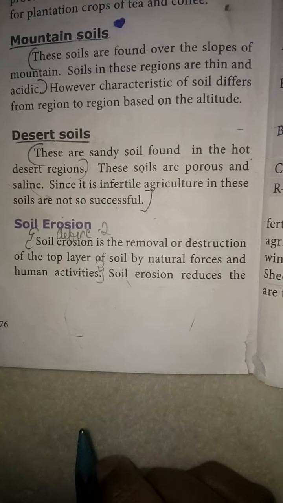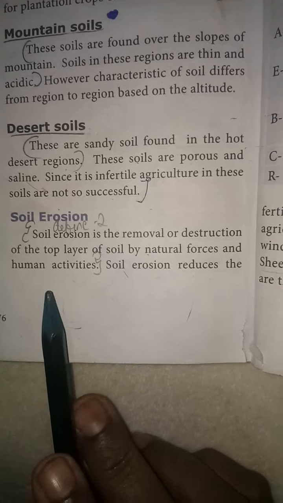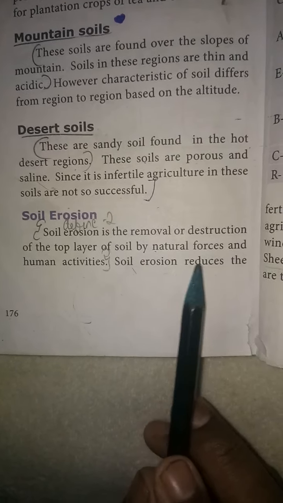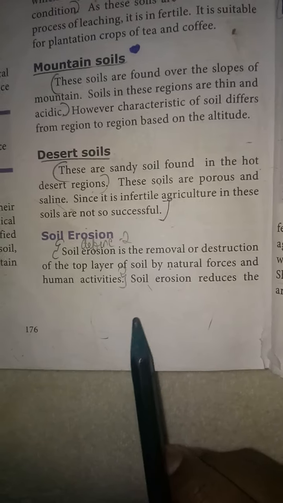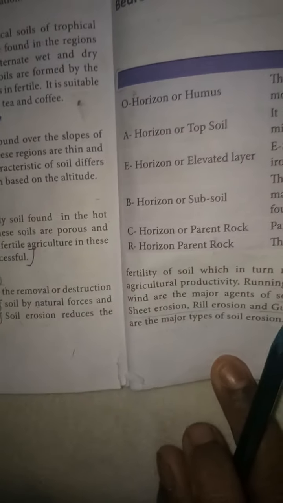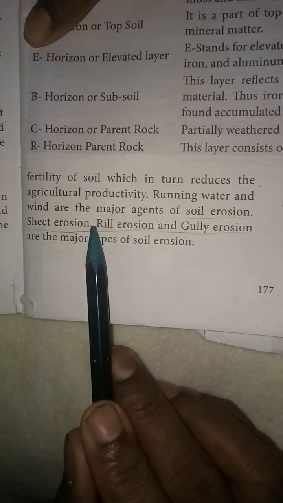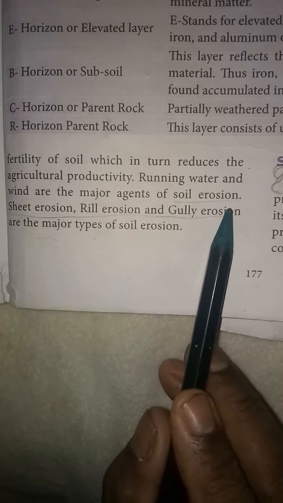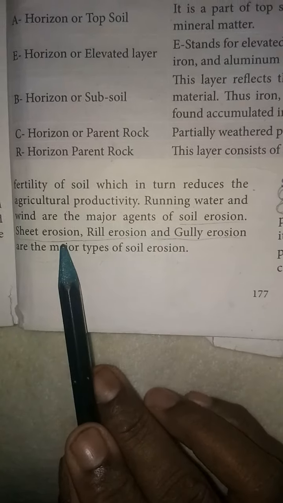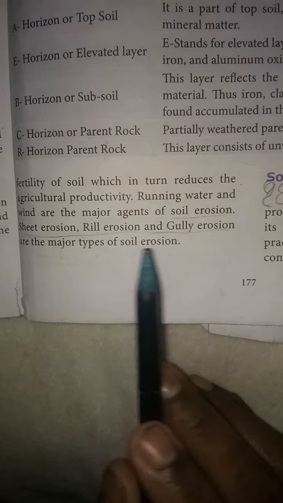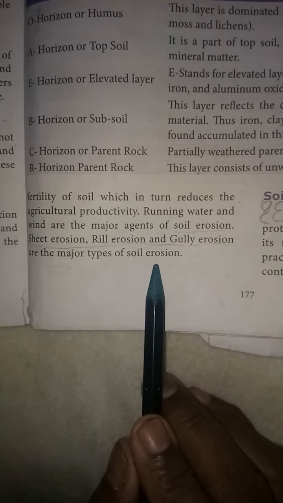Soil erosion is the removal or destruction of the top layer of soil by natural forces and human activities. Soil erosion reduces the fertility of soil, which in turn reduces agricultural productivity. Running water and wind are the major agents of soil erosion. Sheet erosion, rill erosion and gully erosion are the major types of soil erosion.